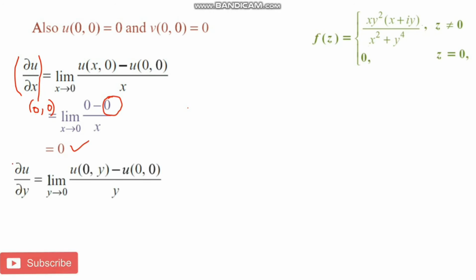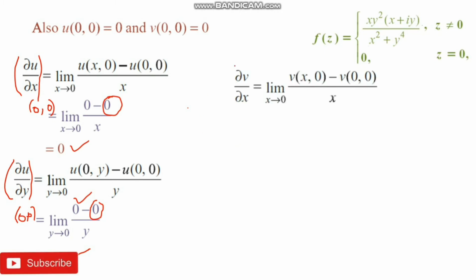Secondly, dou u by dou y at the origin (0,0), by definition, is the limit as y tends to 0 of u(0,y) minus u(0,0) by y. So u(0,0) value is already known, that is 0. For u(0,y), when x is replaced with 0, we get 0 y square by 0 plus y power 4, and 0 by y power 4 is only 0 here. So 0 minus 0 by y is only 0. This is the first order partial derivative of u with respect to y.